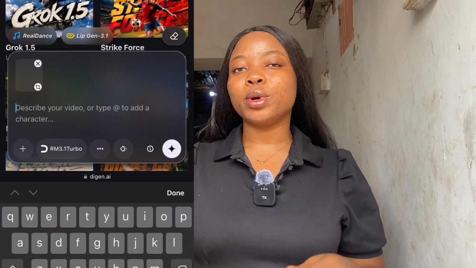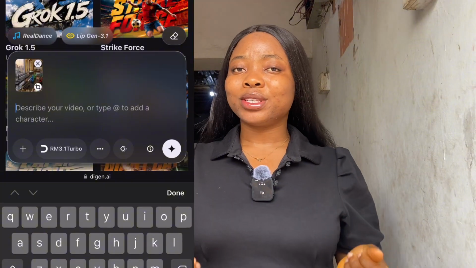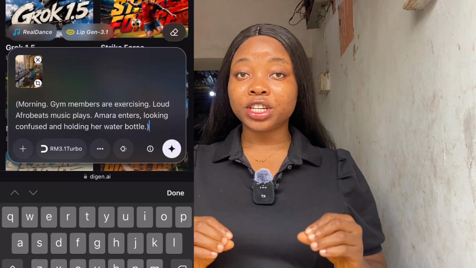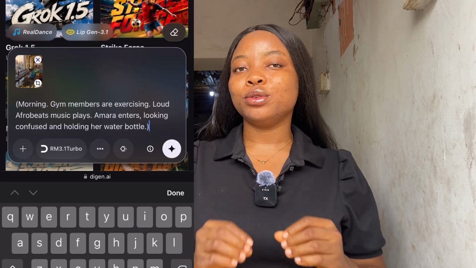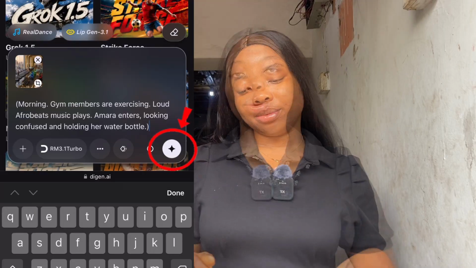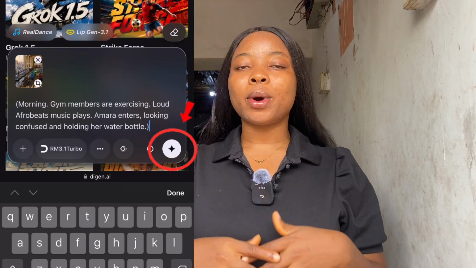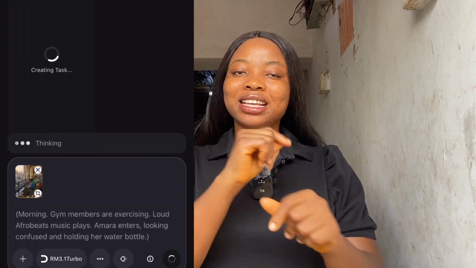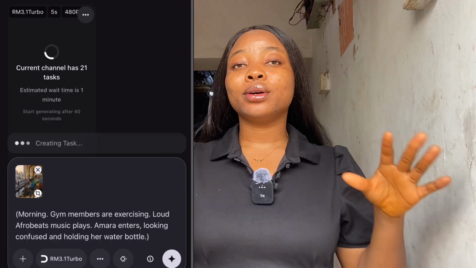Then it's there. So we're going to describe our image. We'll paste our prompt, which we copied from ChatGPT. Then we'll click on this star sign right here at the right hand down part, which is generate. So you wait for it to generate.